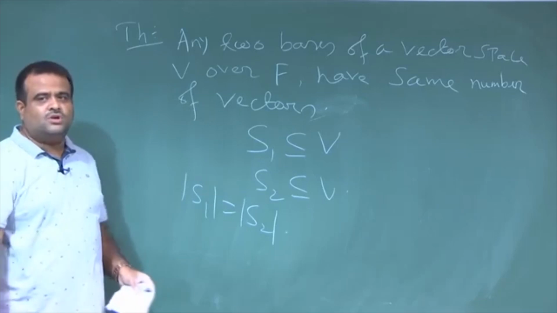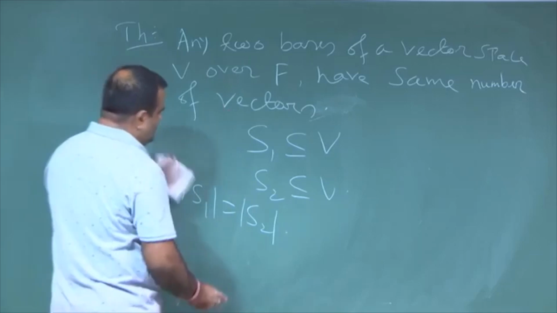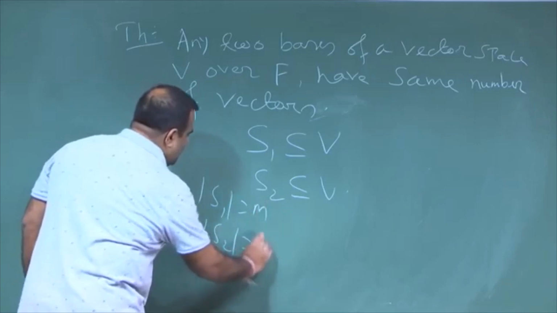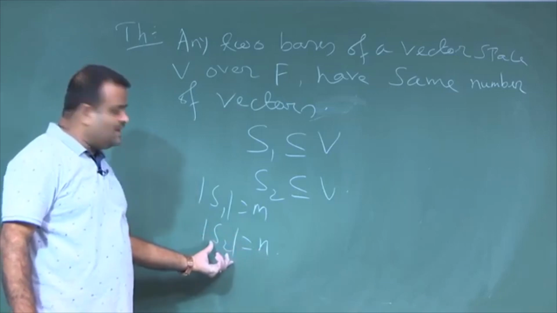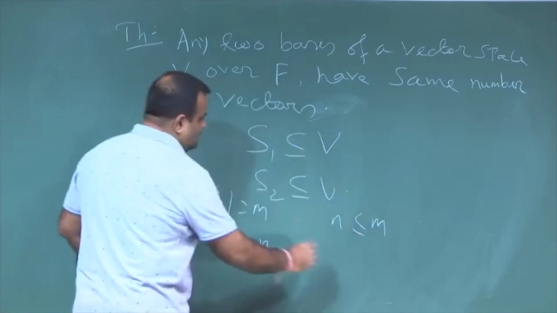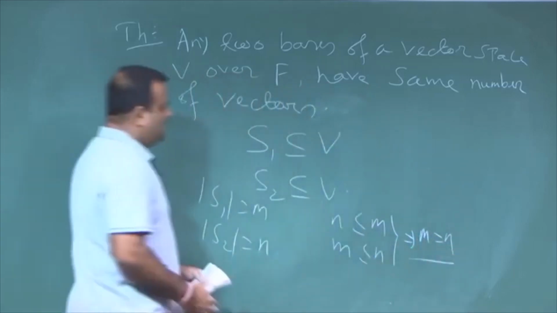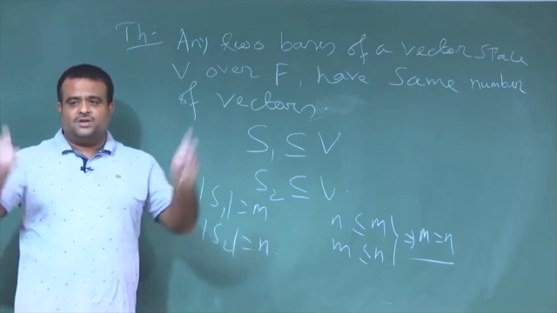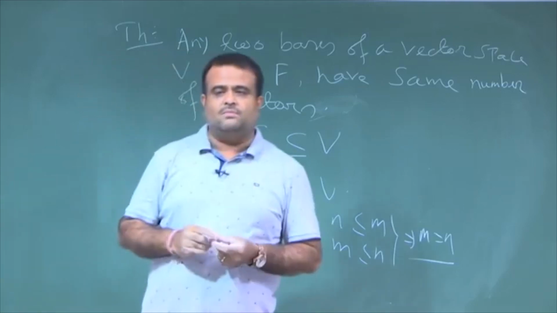So, how to prove this? This we can prove by the earlier theorem. Now, if the dimension of this is say m and the dimension of this is n, now this is a basis and this is a linearly independent set of vectors. So, the earlier theorem tells us m is less than or equal to n, and similarly n is less than or equal to m. So, these two will give us m equal to n. So, that means any two bases have the same number of vectors in them, and that same number is called the dimension of the vector space. We will talk about this in more detail. Thank you.